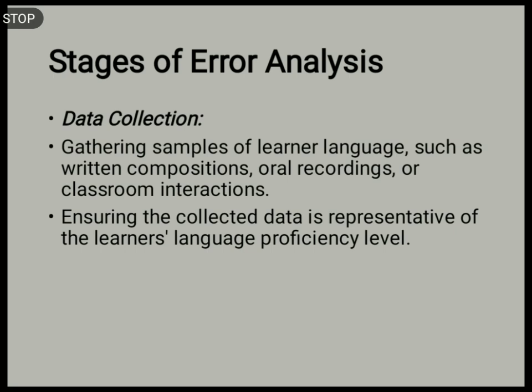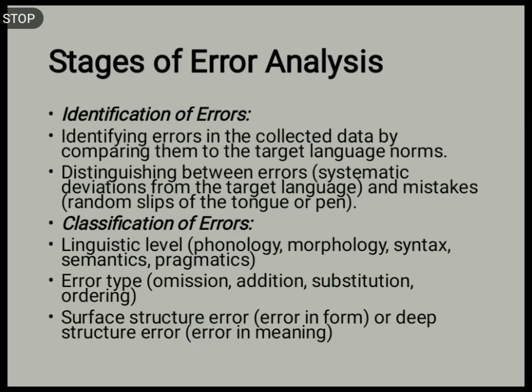For example, what did the writer mean to say in "He left and reached his destiny at 12"? Whether he left at 12 or he reached at 12, and when we see the context, it is wrong, and maybe he left at 12. So the second stage is identification and interpretation of error.